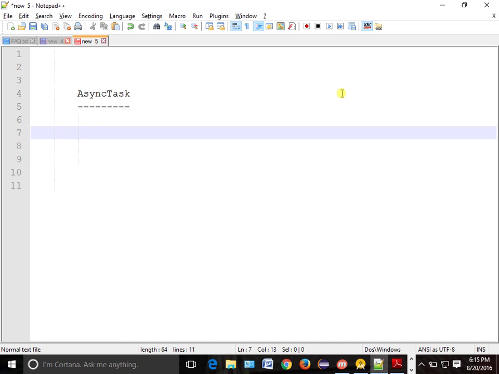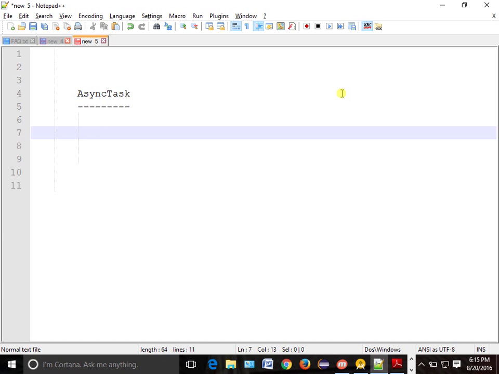So when ANR comes, it means your main thread is not able to give the response. That's why we should, as much as we can, give less work to the main thread and more work to the background thread. Why? Because it is not working in your main thread, it will be working in the background, so it will be fast. It is best practice to give more work to the background thread. Now let's try to understand how AsyncTask works.